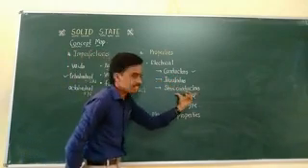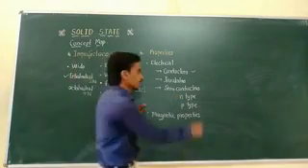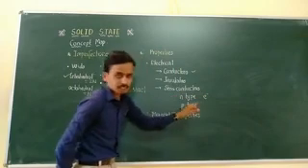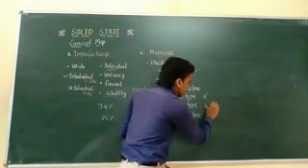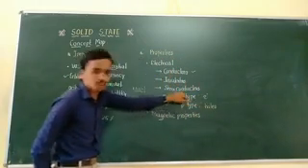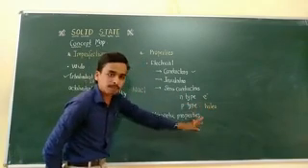In semiconductors there are 2 types, N type and P type. In N type the major charge carriers are electrons, and in P type they are positive holes.